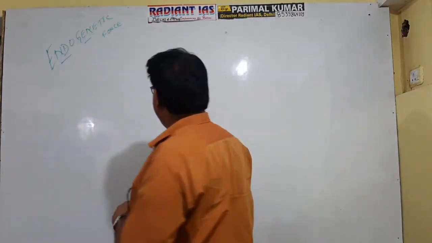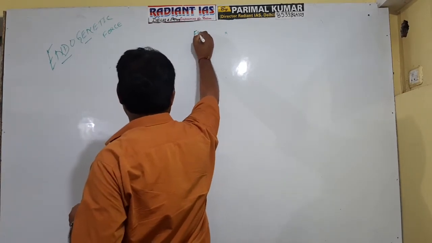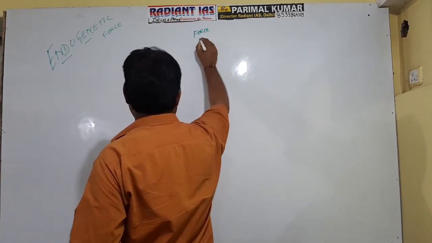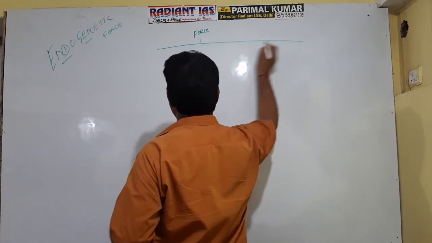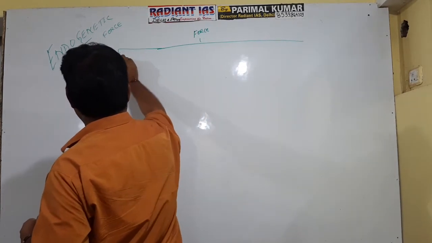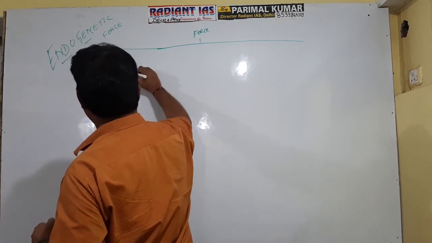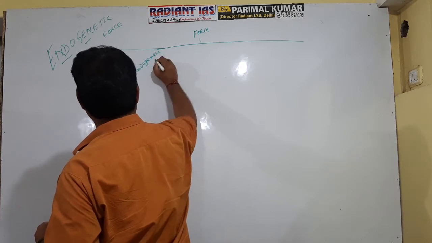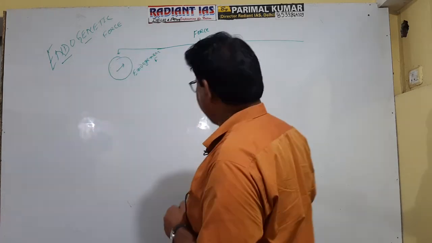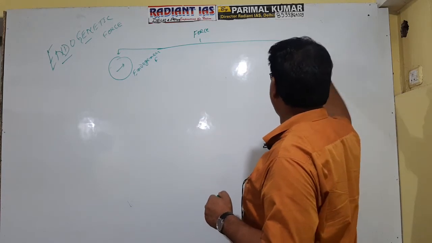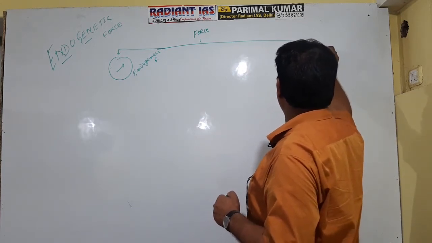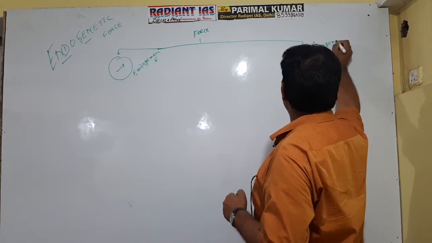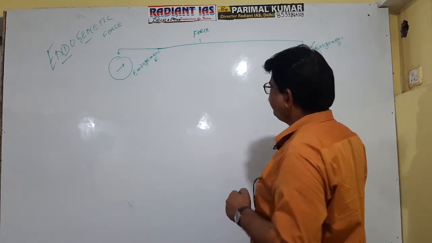Now see the types of endogenetic force. There are two types of force. One force acts from the interior part of the earth. This is known as endogenetic force. And another force operates from outside. This is exogenetic force.